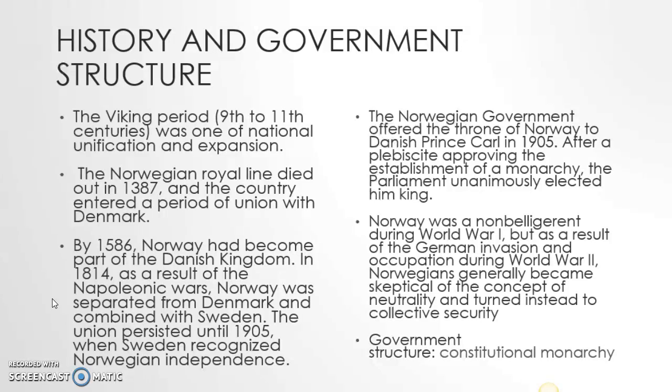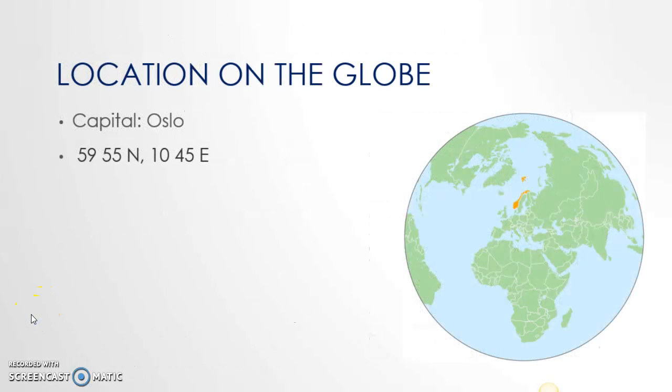Norway was non-belligerent during World War I, but as a result of the German invasion and occupation during World War II, Norwegians generally became skeptical of the concept of neutrality and turned instead to collective security. And their government structure is constitutional monarchy. The location on the globe is 59°55'N and 10°45'E, and their capital is Oslo, and it is located next to Sweden.